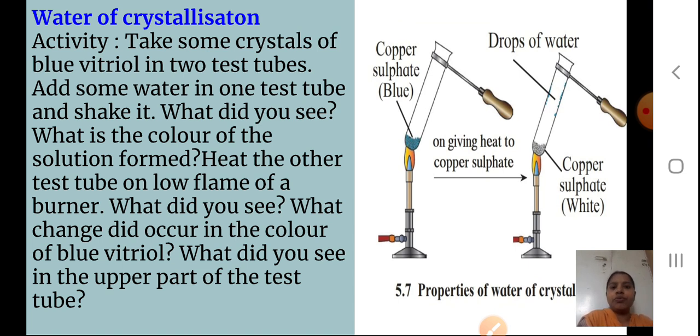What did you see? What do I have to do? I have to add some water in one of the test tubes and shake it, and I'll see whether something is happening or not. What is the color of the solution formed? Some color change may be there. We will see what our observations will be. Next, what do I have to do? Heat the other test tube on a low flame of the burner. What change did occur in the color of the blue vitriol? What did you see in the upper part of the test tube?